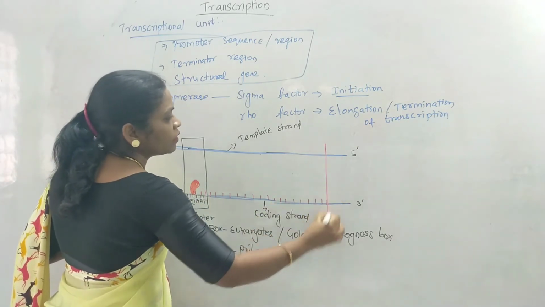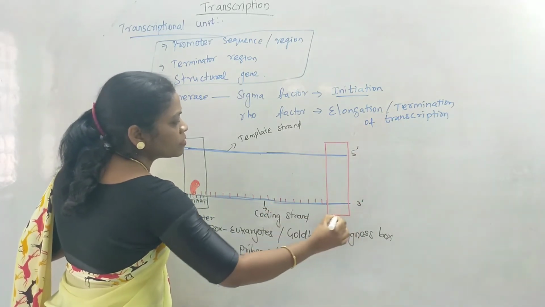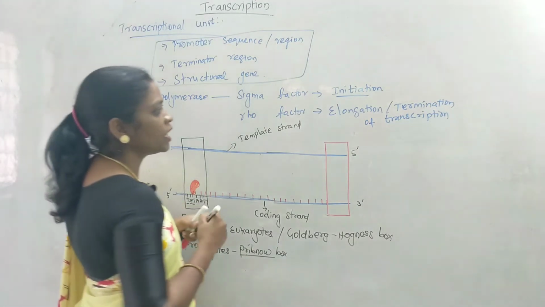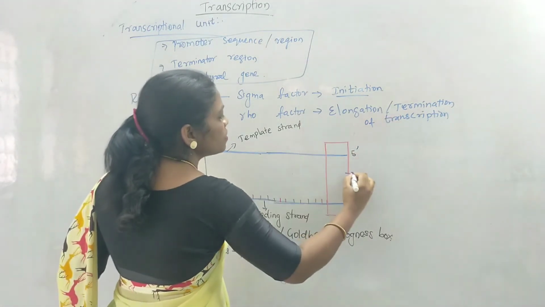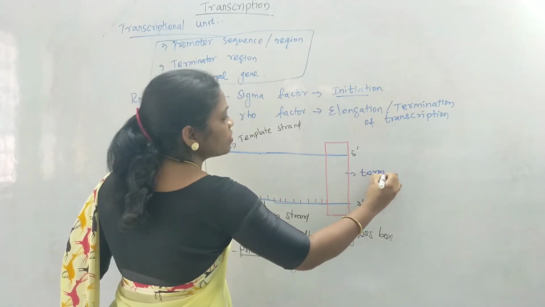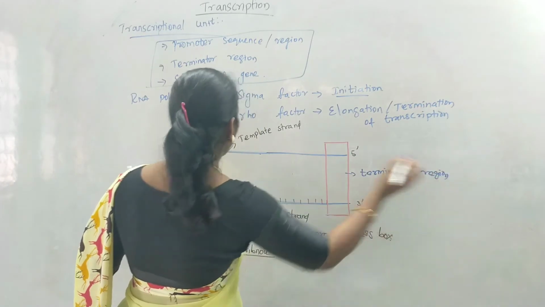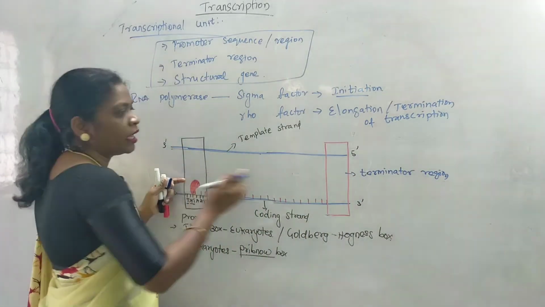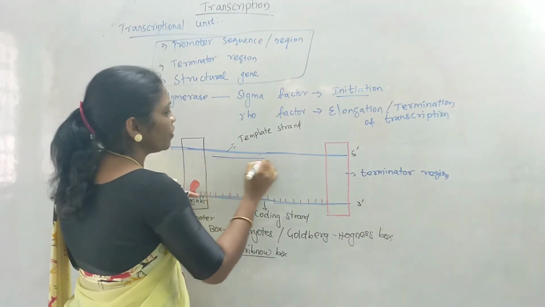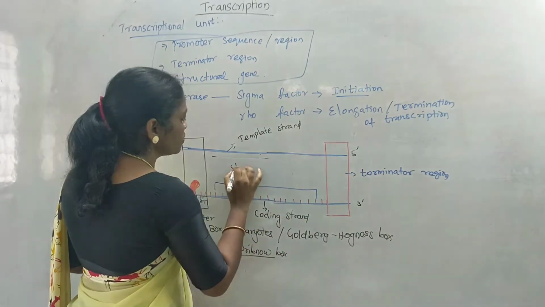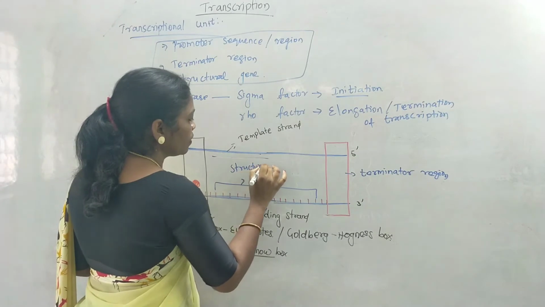And here at the end of this strand, we can find the terminator sequences. Terminator, as we already know, helps in terminating the process. This is known as terminator region. In between the promoter and terminator, you can find this particular region, which is known as structural gene.